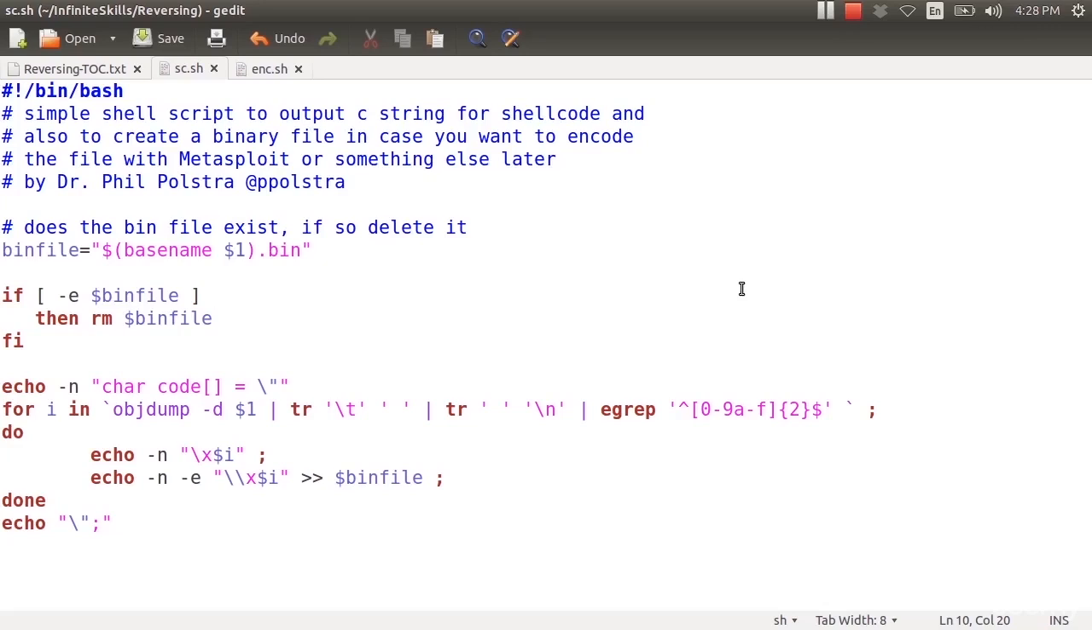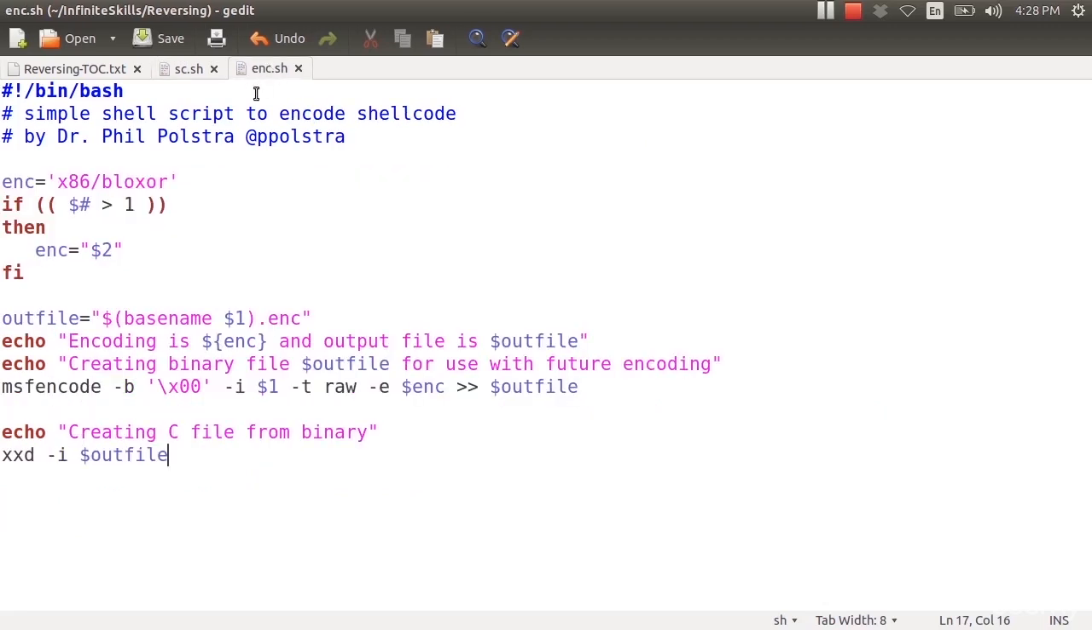Continuing our discussion of encoding shellcode, we just looked at our improved script. So here's a new one, and this one is even simpler. It starts out with shebang /bin/bash, a couple of comments, and then I set a variable. I say, if you don't specify what you want, I'm going to use the Bloxer encoder. And if $# is greater than 1, then I will use something else.